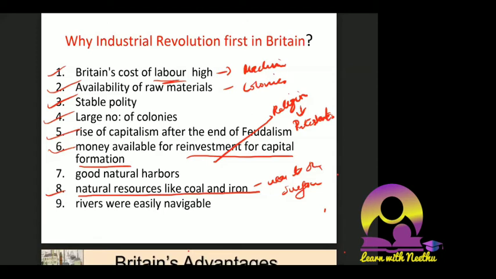Good natural harbors. Here you have to link with the map. Think about the United Kingdom: you have seas and oceans all around, and you have steam-based ships, a good army, good navy. You have raw materials, and good harbors, so you can import raw materials and export finished goods. Then, rivers were easily navigable. Even if production happens somewhere inside the mainland, you can bring the output and sell it to other countries. These were some of the reasons why the industrial revolution happened in Britain.